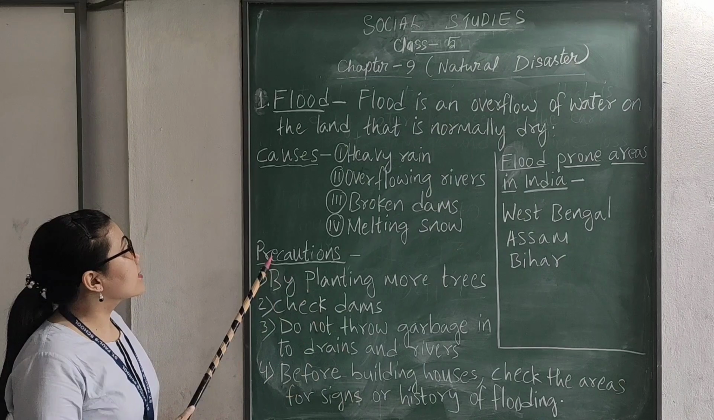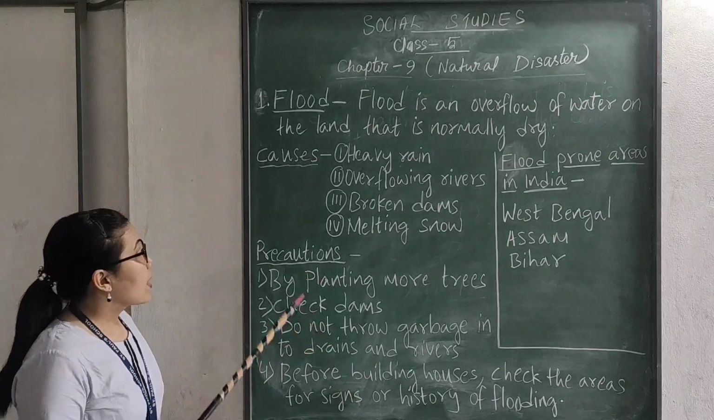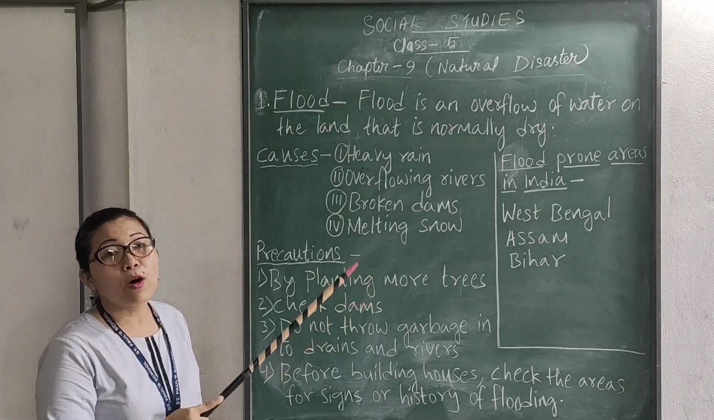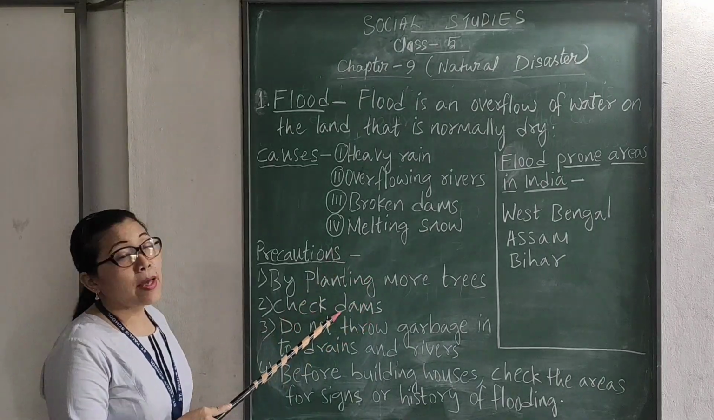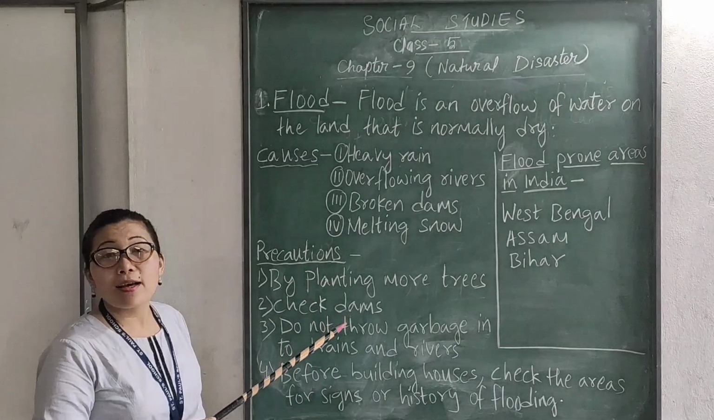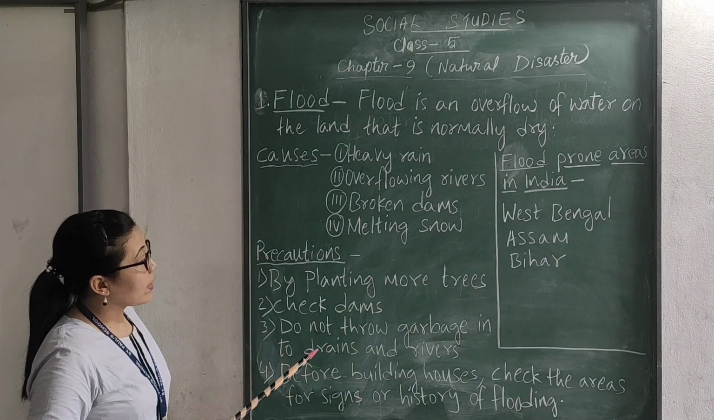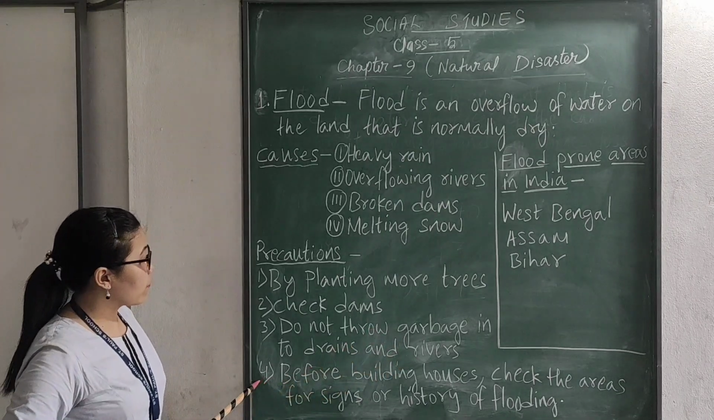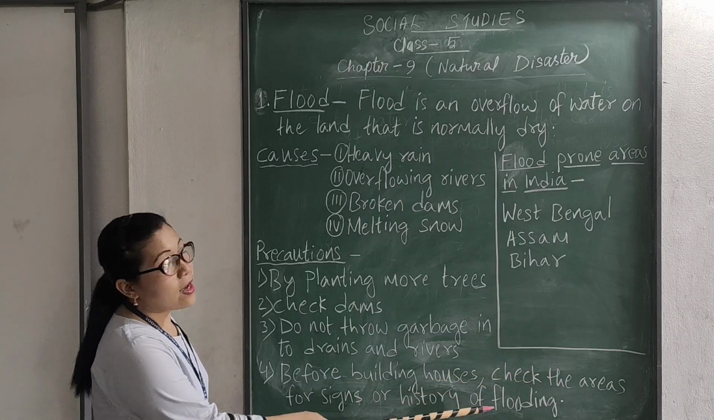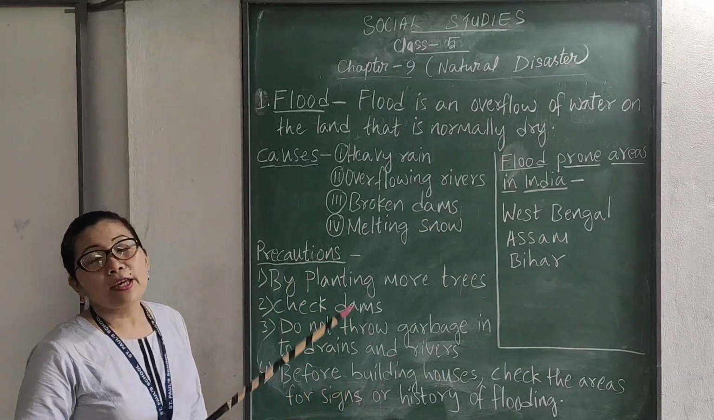Okay? Now let us see the precautions. How we can control flood. Okay? By planting more trees, because plants and trees help to absorb water. Then check dams. Dams should be checked regularly so that there is no crack or no damage in the dams. Then number 3, do not throw garbage into drains and rivers. Okay? Number 4, before building houses, check the areas for signs or history of flooding. When we are going to build houses, first we should check whether there is a history of flooding in the area or not.